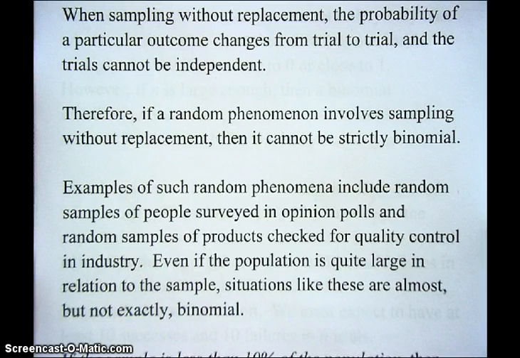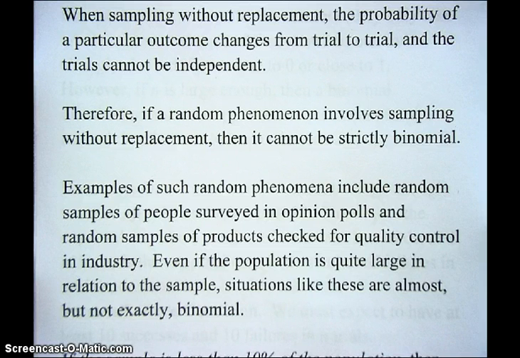The same thing applies when you're checking products that come off an assembly line, for instance. If a certain fraction of them are defective, and you check one and it's defective, then the next one is going to be slightly less likely to be defective. Although these changes in the probabilities of particular outcomes might be subtle, they are real, and therefore the successive trials are not strictly independent.